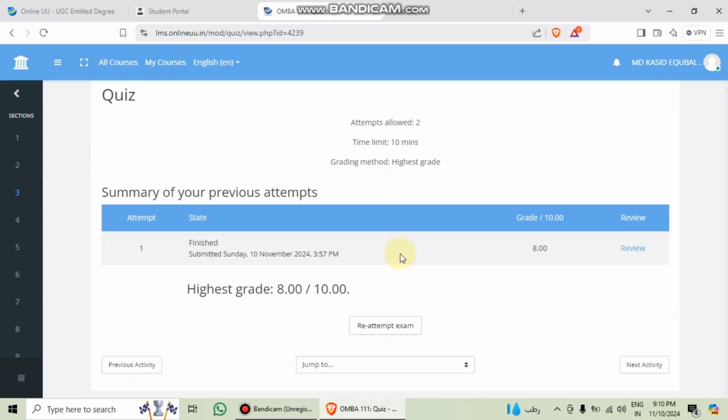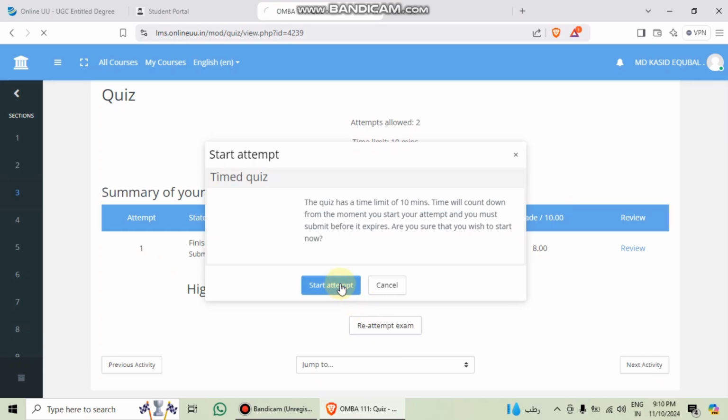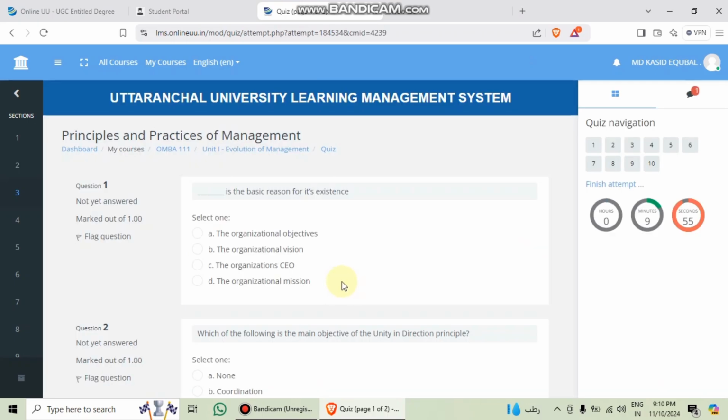This is the first unit. I am just giving an example of how you will do the quizzes. So here is attempt. I will start, and the same thing will happen when you open your portal and open the quizzes.